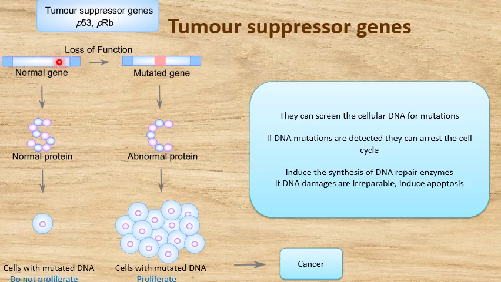Generally, mutations in these tumor suppressor genes are loss of function mutations. That means the activity of this gene will be lost after the mutation. And the mutant gene will give rise to an abnormal protein which will not be able to perform any of these functions. Therefore, cells with mutated DNA will progress through the cell cycle and proliferate, giving rise to a cancer.